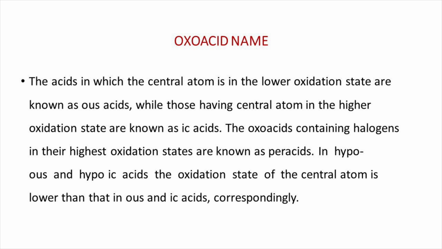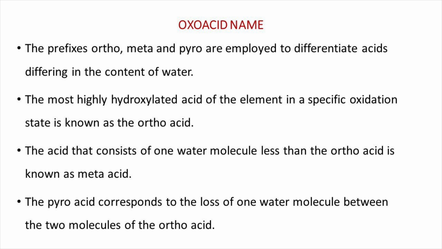The acids in which the central atom is in the lower oxidation state are known as ous acids, while those having the central atom in the higher oxidation state are known as ic acids. The oxo acids containing halogens in their highest oxidation state are known as peracids. In hypo-ous and hypo-ic acids, the oxidation state of the central atom is lower than that in ous and ic acids correspondingly. The prefixes ortho, meta and pyro are employed to differentiate acids differing in the content of water.